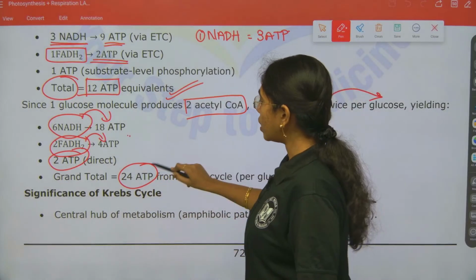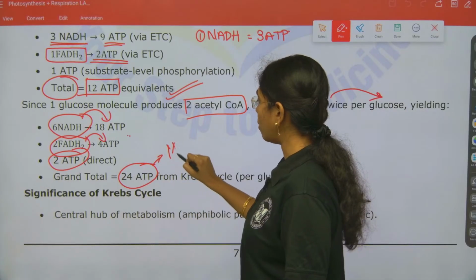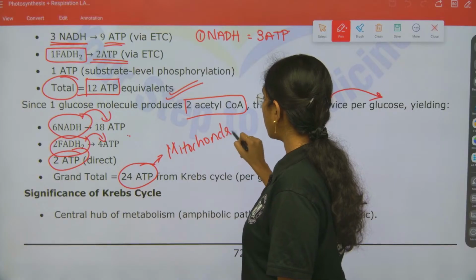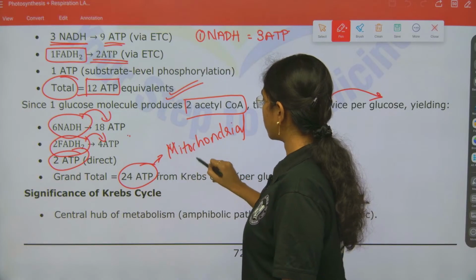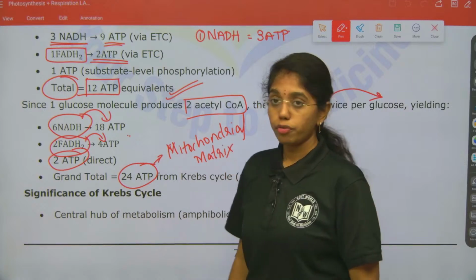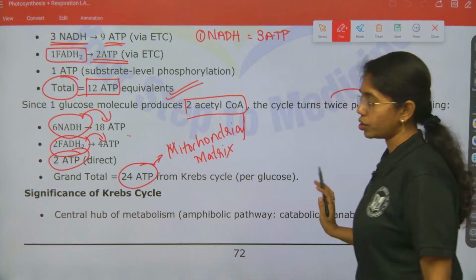This complete energy is stored in the mitochondrial matrix. Find right, ma? So, these are the energetics of it.